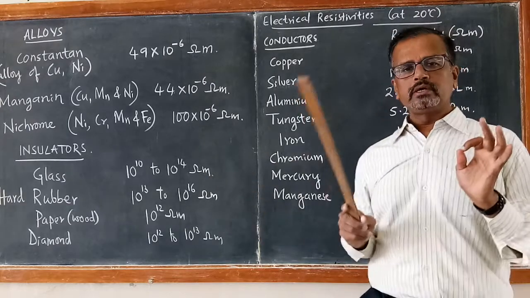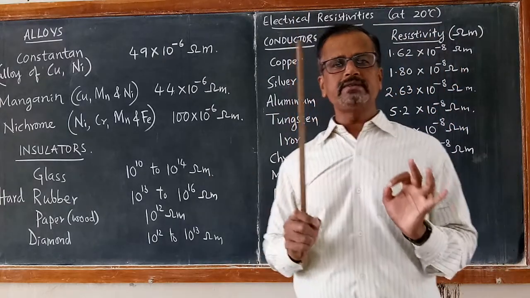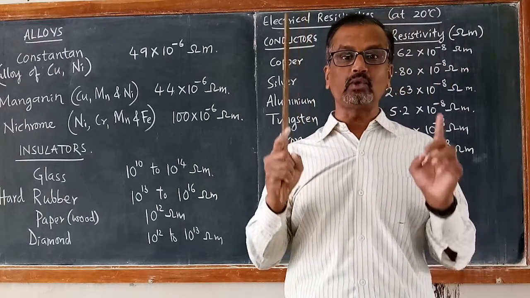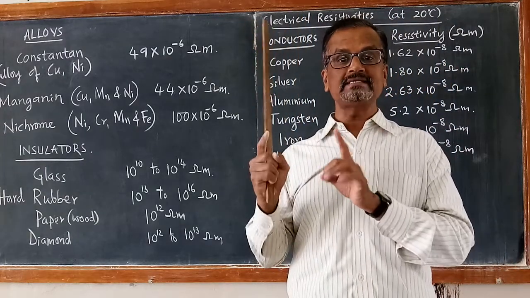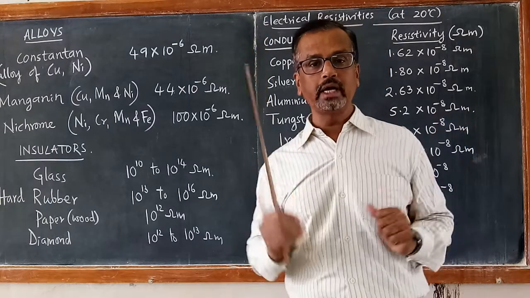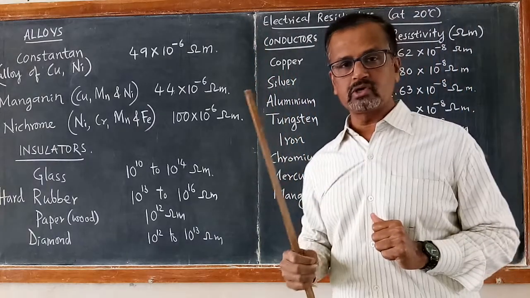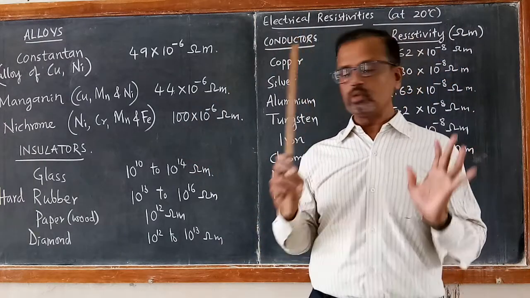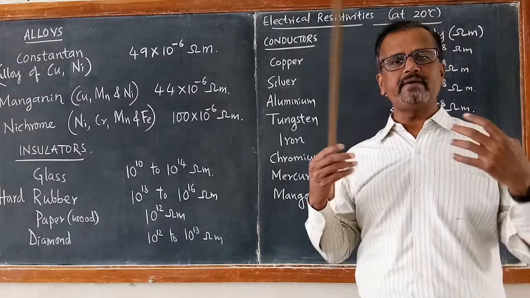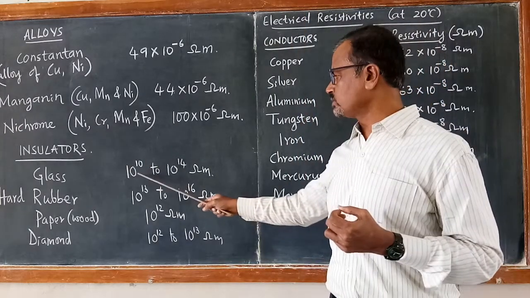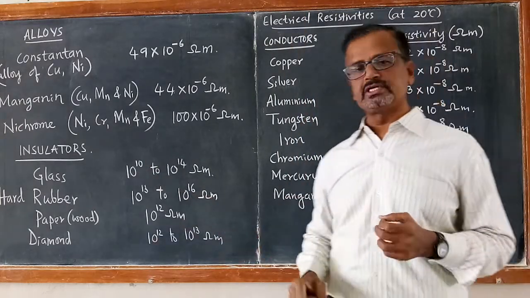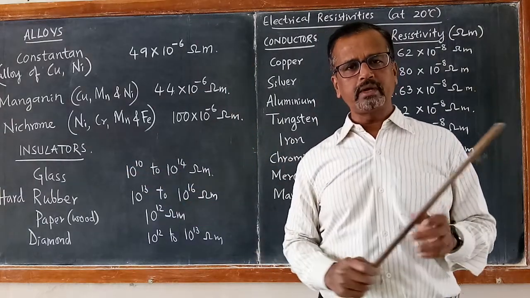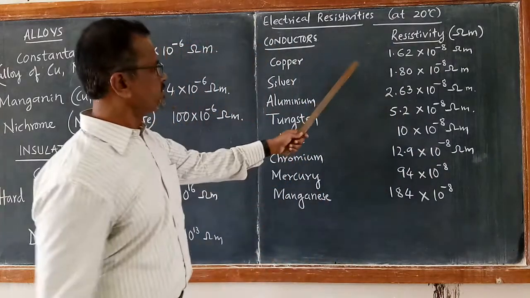So those materials having electrical resistivities ranging from 10 raised to minus 8 ohm meter to 10 raised to minus 6 ohm meter are good conductors of electricity because their electrical resistivity values are low. And those which have very high values of resistivity, 10 raised to 10 ohm meter to about 10 raised to 16 ohm meter, are clubbed as insulators. Now what is the importance of these resistivity values?